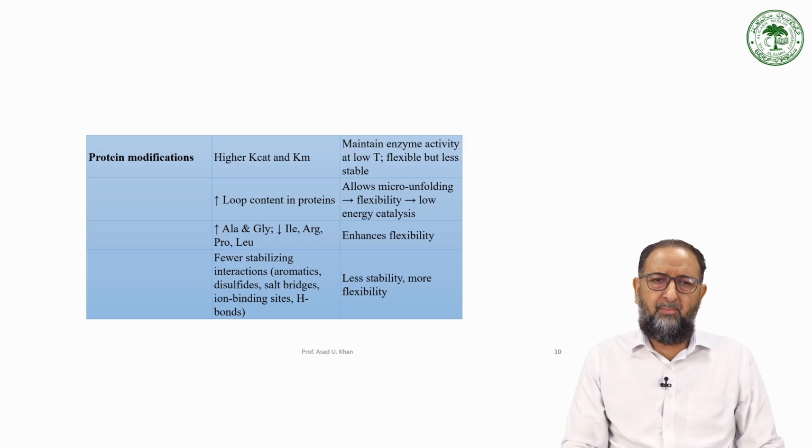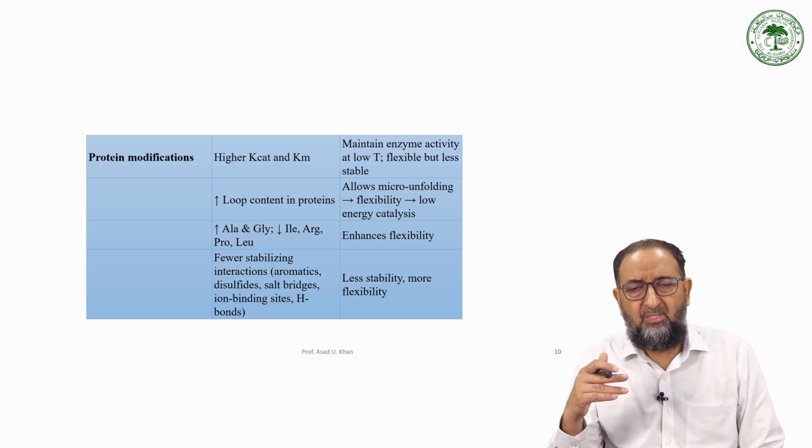Protein modification is very common. A higher Kcat/Km value maintains the enzyme activity at low temperature. That is, psychrophiles modify the Kcat/Km by modification of proteins or enzymes and make them flexible but less stable. Then we have loop content in proteins, which allows micro-unfolding, flexibility, and low energy catalysis. All right. Alanine, glycine, isoleucine, arginine, proline, leucine enhance the flexibility. So such kinds of amino acids are present, and you can modify them sometimes.